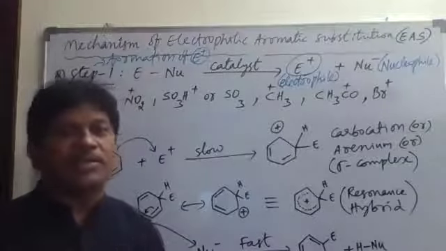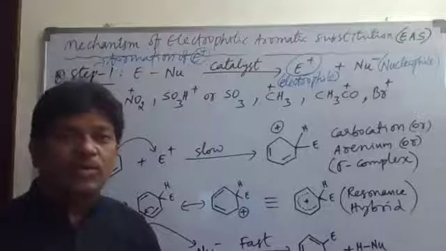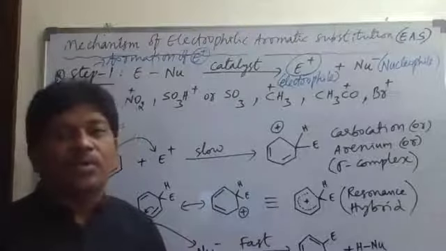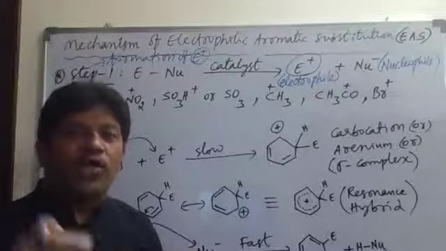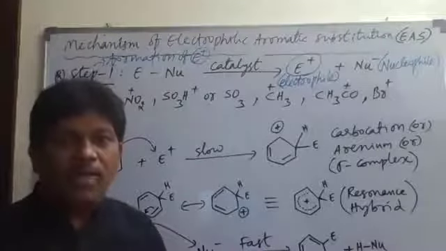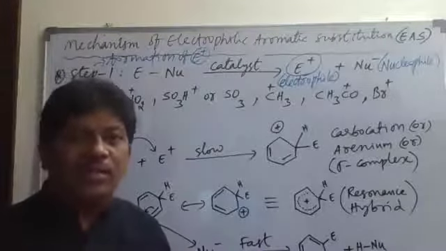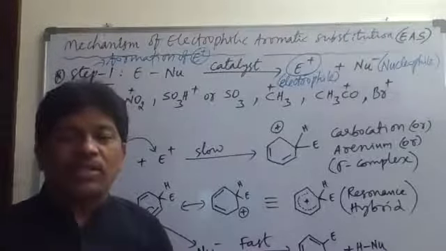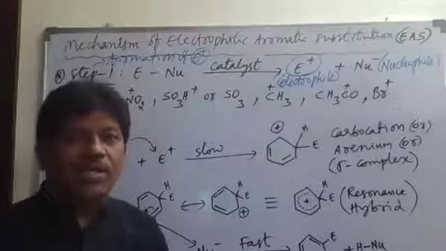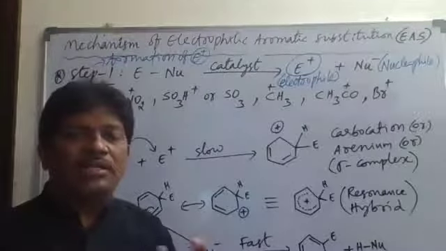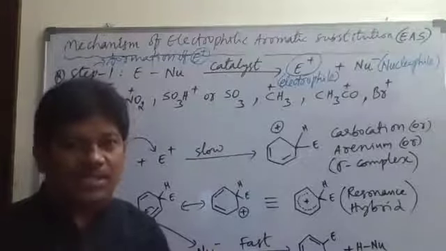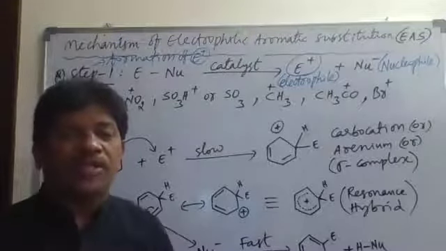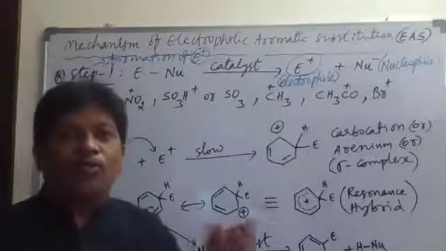So the Lewis acid and Lewis base we have to understand first. A Lewis acid is an electron pair acceptor. A Lewis base is an electron pair donor. Aluminum chloride and ferric chloride, FeCl3, both act as Lewis acids, and they are also called Lewis catalysts. So each FeCl3 or AlCl3 molecule is called a Lewis catalyst. The Lewis catalyst is used to produce the Cl plus chloronium electrophile.